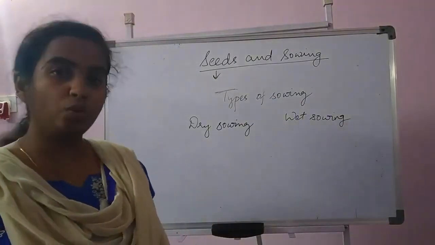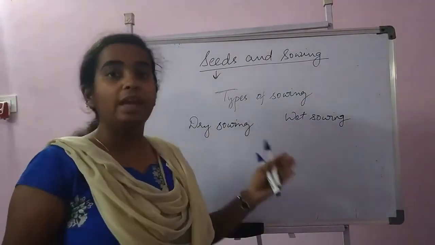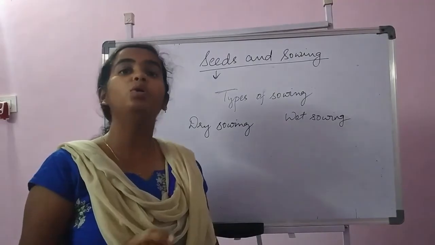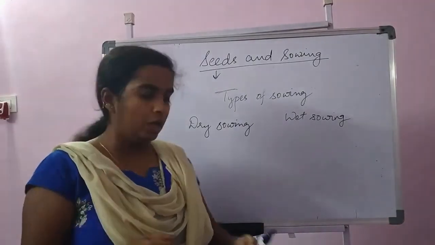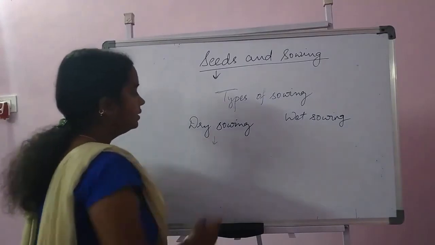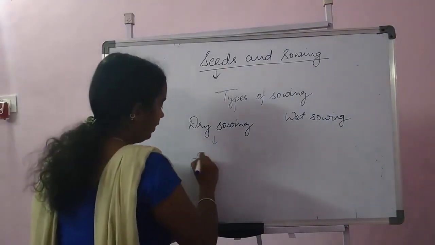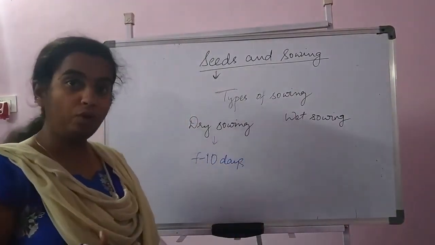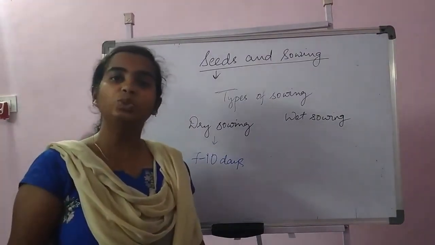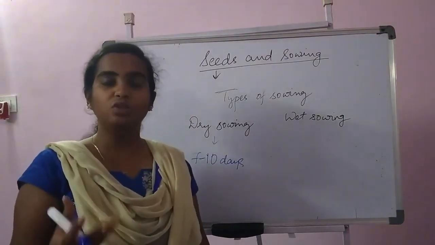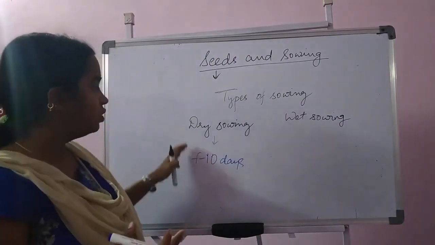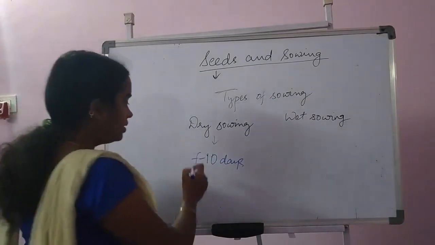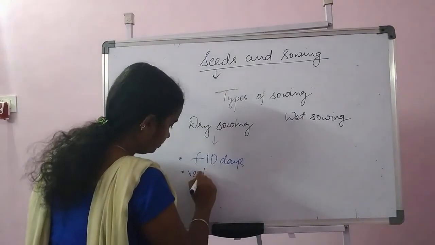There are two types of sowing, like dry sowing and wet sowing. As the name suggests, dry sowing means sowing the seed without water. Wet sowing means with water. So how it takes place is, the seeds will be sown 7 to 10 days before the expected rainfall, and when we get the rainfall, the seeds will come out of the surface of the soil and then they can grow flourishingly. So this is dry sowing. In dry sowing, the seeds will be sown first and then water will be given. This is mainly followed in vertisols.